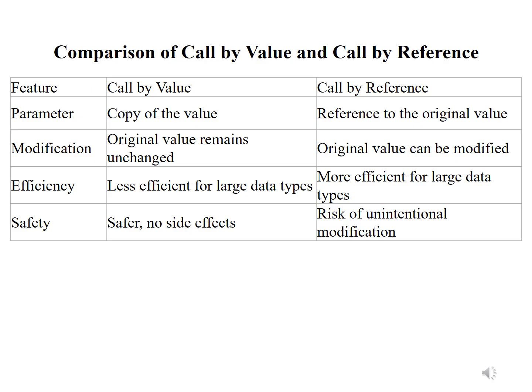Efficiency: if you think about efficiency, call by value is less efficient for large data types, but call by reference is more efficient for large data types. Safety: call by value is safe with no side effects, but call by reference has the risk of unintentional modification.